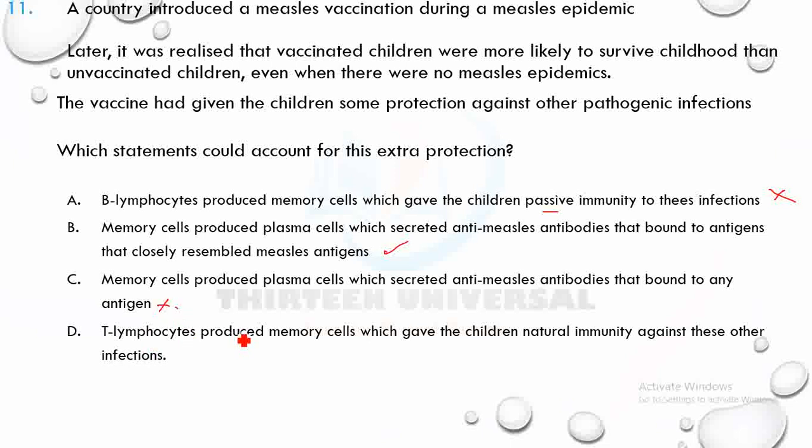D says T lymphocytes produced memory cells which gave the children natural immunity against these other infections. No, that's not natural, that's artificial. It was not due to natural infection, it was due to vaccination. So B is the answer.